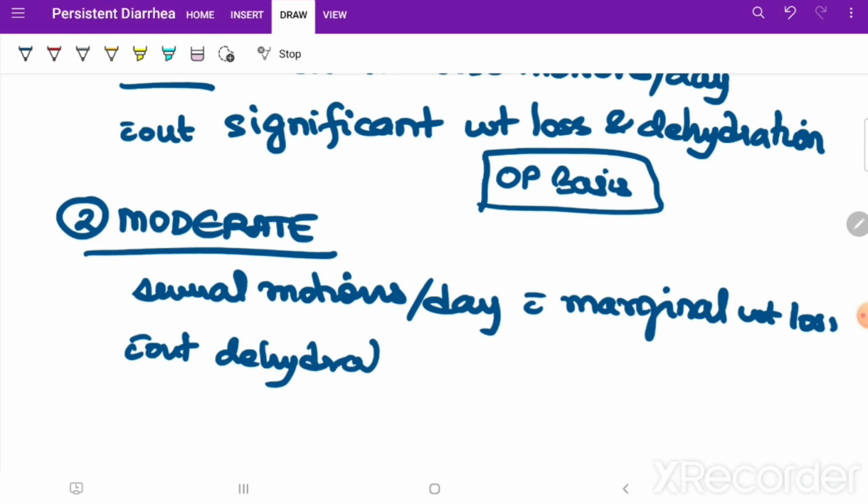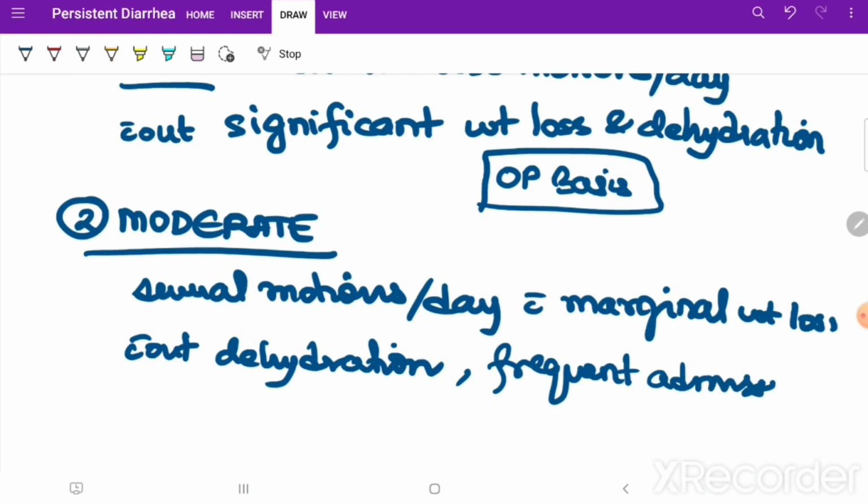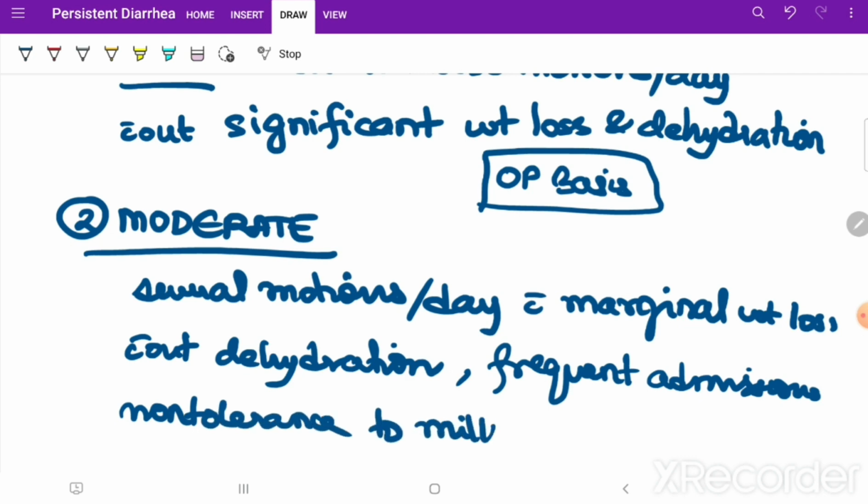These need frequent admissions. Sometimes in the history you can find non-tolerance to milk products. This history may be present. So that was about the moderate form of diarrhea.